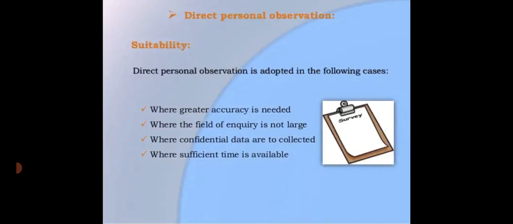The suitability of direct personal observation. This method of collecting primary data is particularly suitable when the field of investigation is limited or not very large, when greater accuracy is needed, when a greater degree of originality of the data is required, when information is to be kept secret, when accuracy of data is of great significance, and when direct contact with the informant is required.